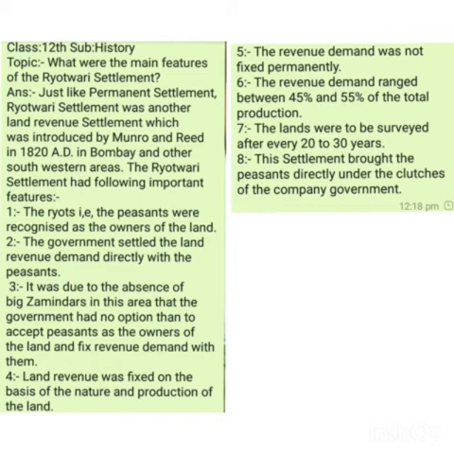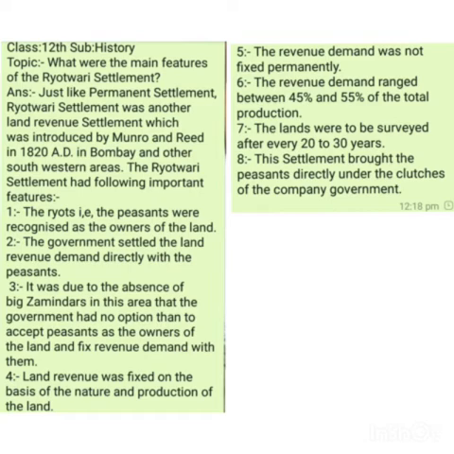If there was high production of crops, then the land revenue demand was to be higher. If there was less production of crops, then the land revenue demand was to be lesser. So the assessment or the fixation of the land revenue was dependent upon the yield of the crops. Number six, the revenue demand of the British East India Company ranged between 45 to 55% of the total production. Means the revenue demand was fixed between 45 to 55% of the total production.